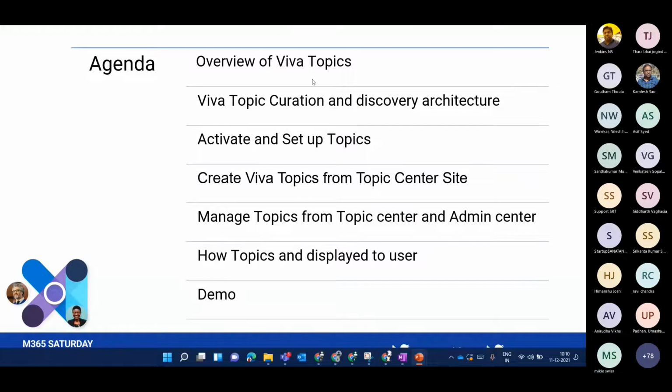This is the agenda for today's session. I will be talking about what exactly Viva Topics is and the architecture of Viva Topics curation and discovery, along with a few of the important key highlights, how you can set it up for your organization, how you can create Viva topics from the topic center site, how you can manage topics both from your topic center site as well as from the admin center itself, and how topics can be displayed to the user. There are various ways and Microsoft allows